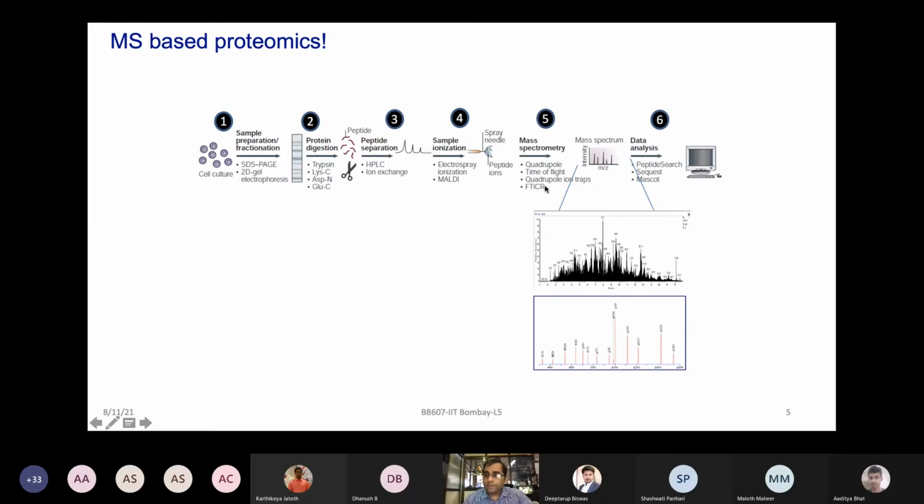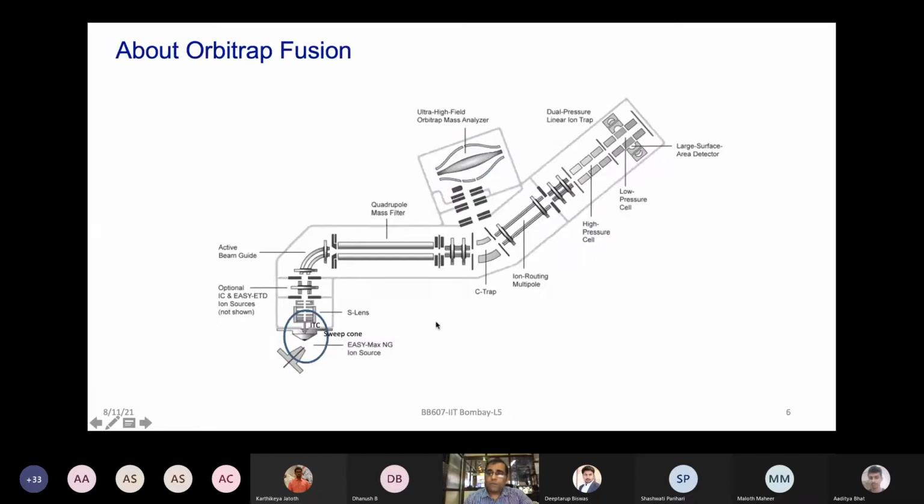Different types of options are there, and you generate the raw spectra, which you have to then search with different databases to find out which proteins and peptides are present in that given sample. We have also discussed Orbitrap Fusion, one of the very advanced LC-MS systems, which is actually a tribrid mass spectrometer with quadrupole, Orbitrap, and ion trap.